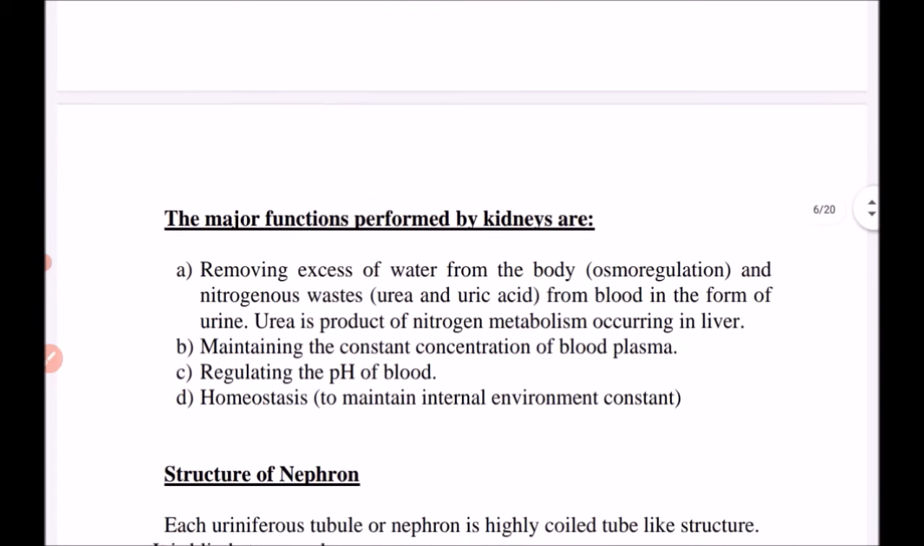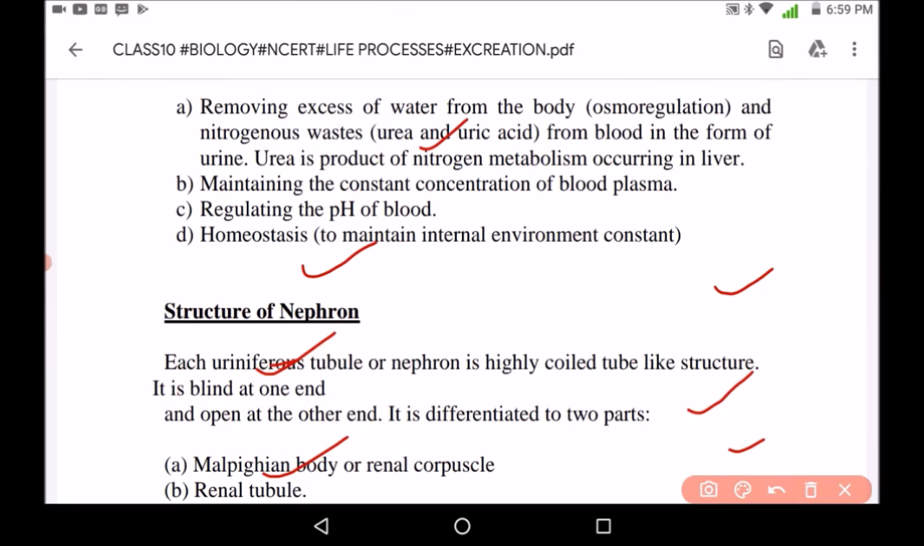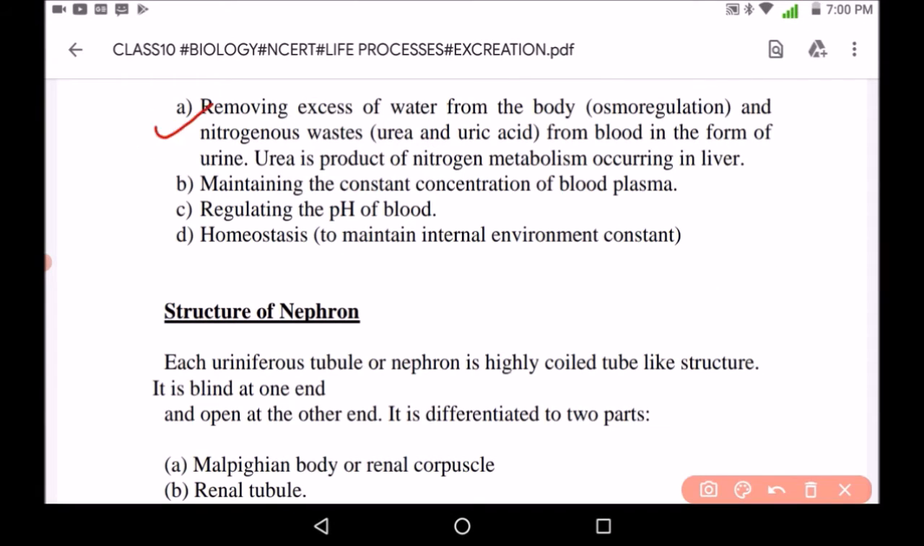Now what are the major functions which are performed by kidney? Kidney performs various functions. Like first is removing excess of water from the body, and this is known as osmoregulation, and nitrogenous waste, that is uric acid and urea, from the blood in the form of urine. So this is removed from blood in the form of urine. Removing excess of water and nitrogenous waste is one of the functions done by kidney.